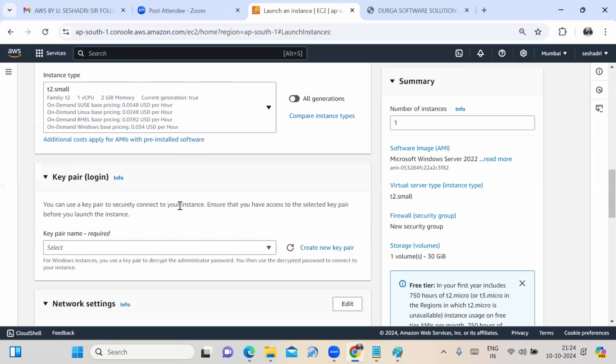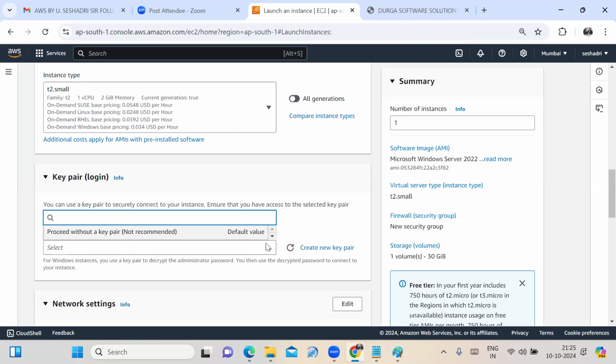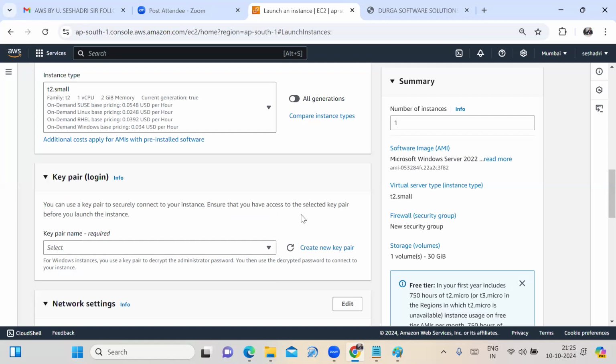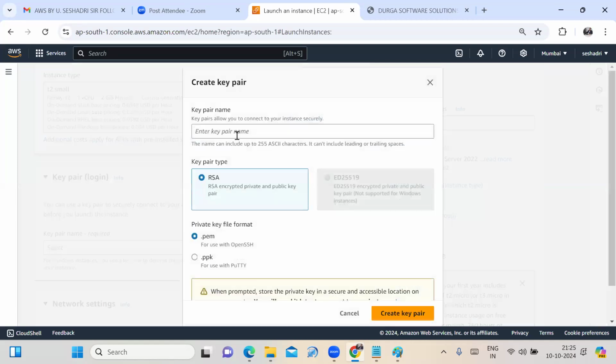Next, if you want to connect to the Windows machine, you need to create the key pair. Without a key pair, you can't connect to your Windows machine. If you already have key pairs, you can select this arrow mark and select your key pair. If I want to create a new key pair, then click on create new key pair. Then I give the key pair name.